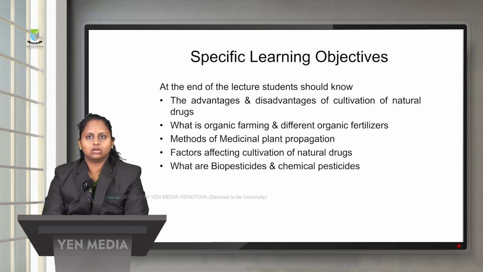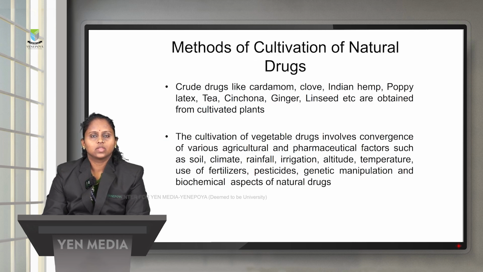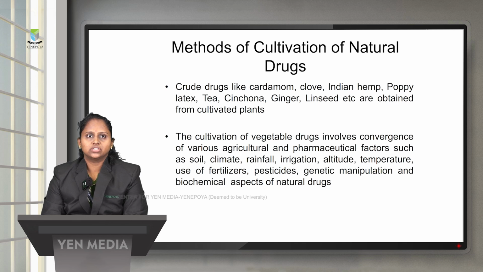and disadvantages of cultivation of natural drugs, what is organic farming, the different types of organic fertilizers, methods of medicinal plant propagation, the factors that will affect the cultivation of natural drugs, and what are biopesticides and what are chemical pesticides, and the difference between biopesticides and chemical pesticides. So the methods of cultivation of natural drugs.